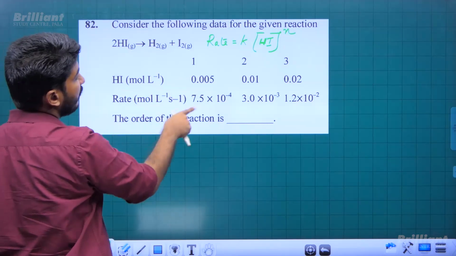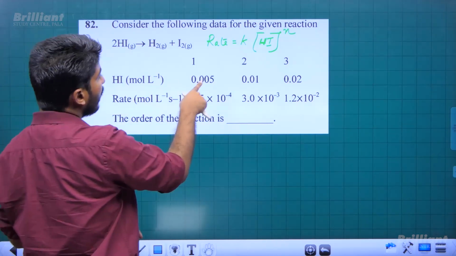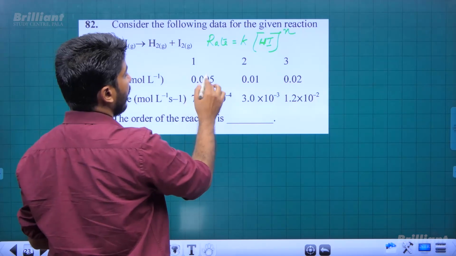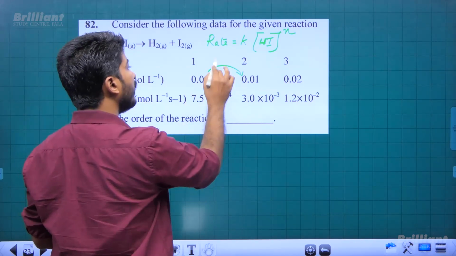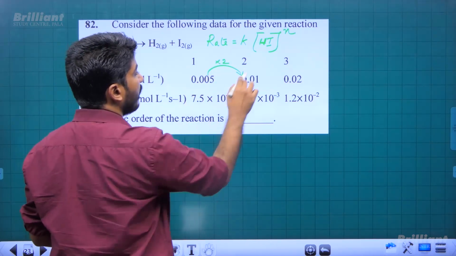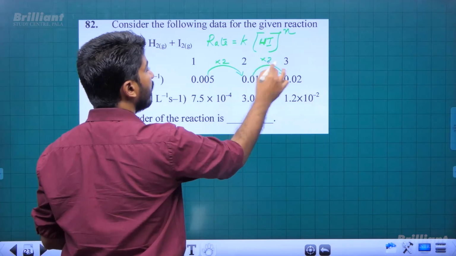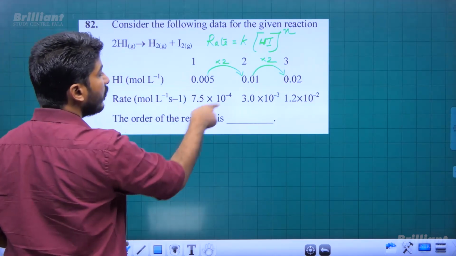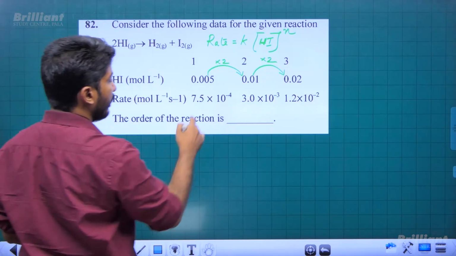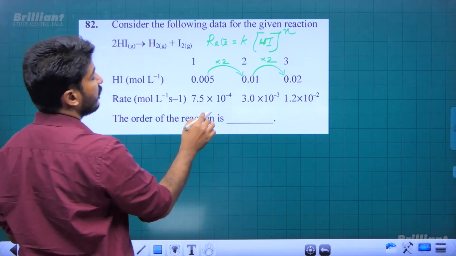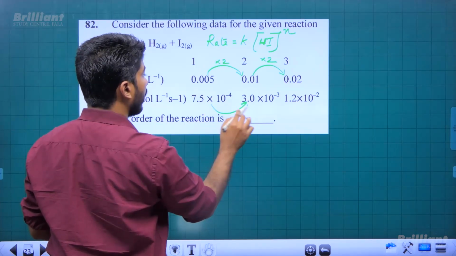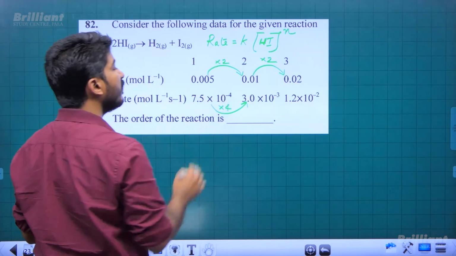Now, if you refer to the table, HI's concentration, initially they have taken 0.005 molar and then they have raised it to 0.01, which is doubling, right? And then again they have doubled the initial concentration of HI, and then the corresponding rates, if you refer, first case 7.5 times 10 raised to minus 4. As we doubled the HI concentration, a quadrupling of rate is observed, right?